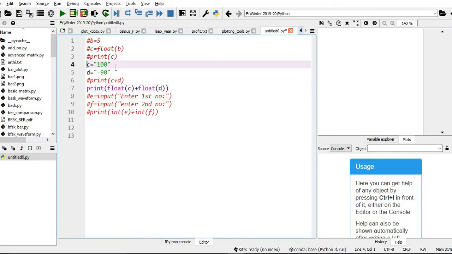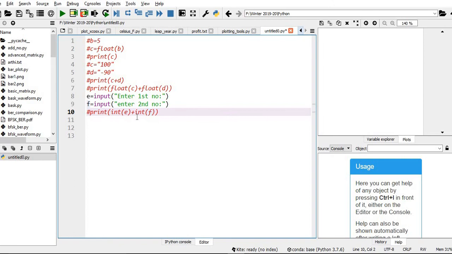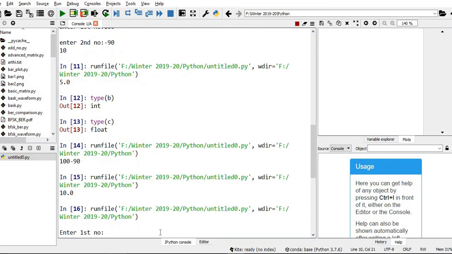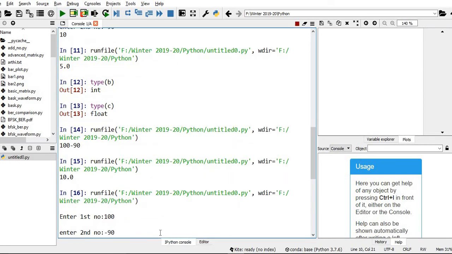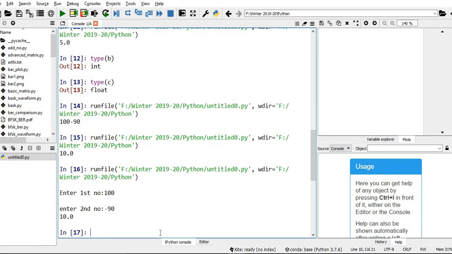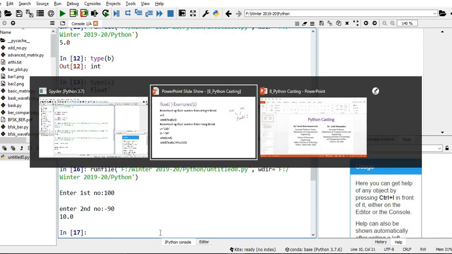Similarly, user defined. When you are getting the inputs from user, we know that automatically they are strings. So this E and F are strings. I just want to convert these strings to float. Let us execute this. Let me give some number, 100 minus 90. You just see 10.0. The string values are converted to float.